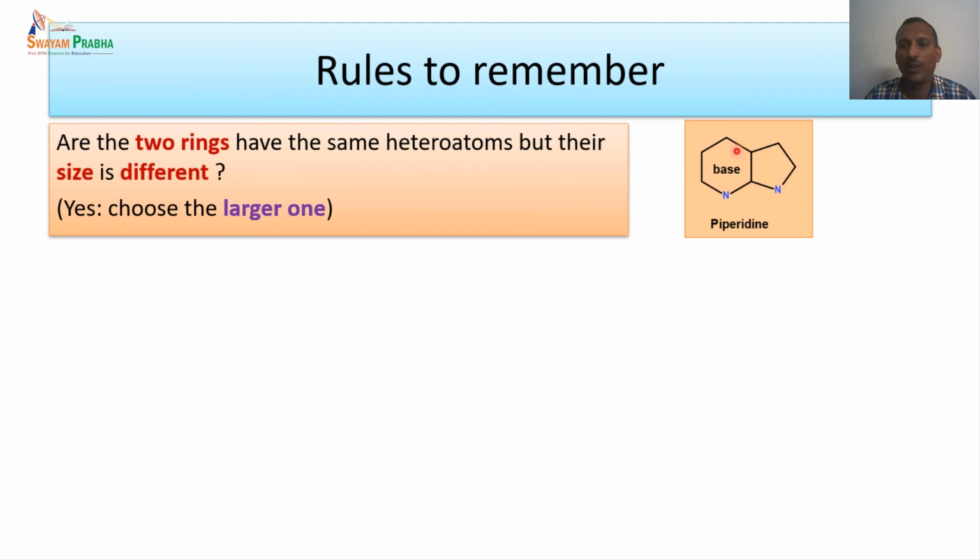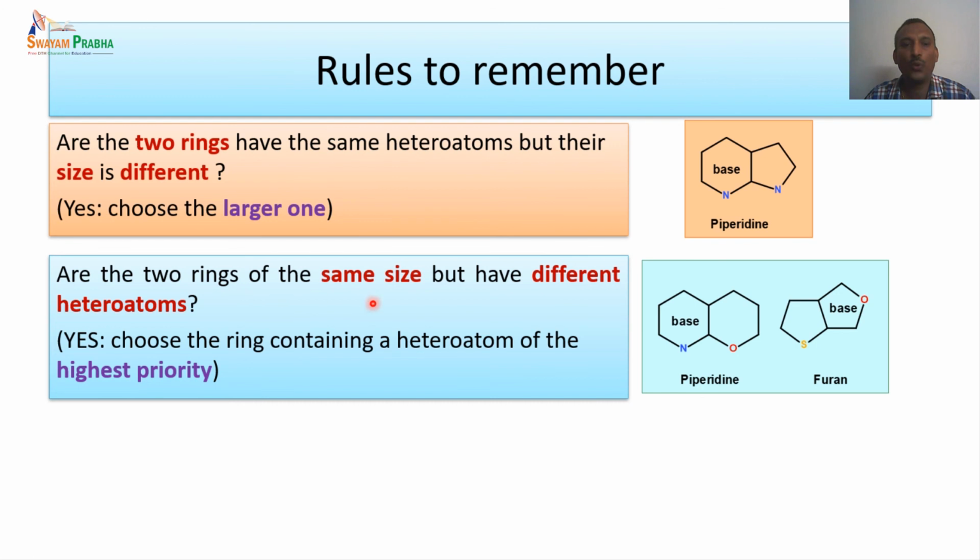So we have a 6-membered unit, we have a 5-membered unit. So two rings are there, and the heteroatom is the same, nitrogen. So which one will be considered for the base? Whether this is a 6-membered ring with the suffix IN and this is a 5-membered ring with the suffix OL, that is the major thing we have to see. In that case, we have to choose the larger one. So this is a 6-membered ring, and this compound is basically named as a piperidine ring, that is a 6-membered saturated ring.